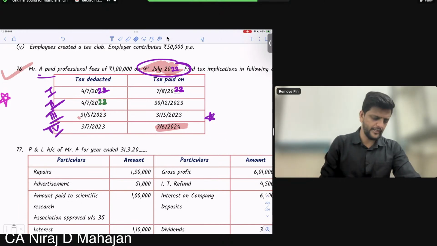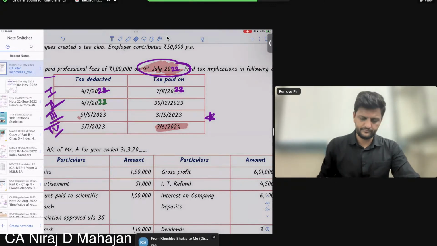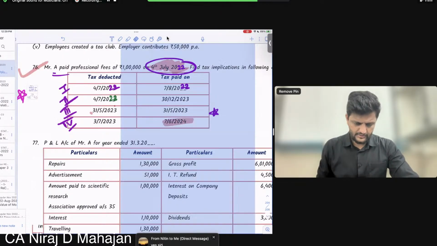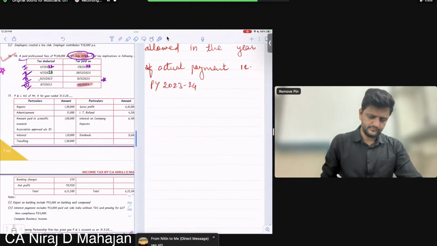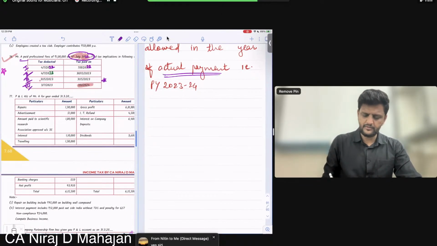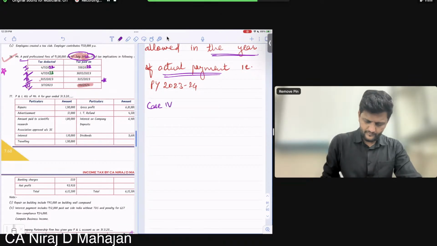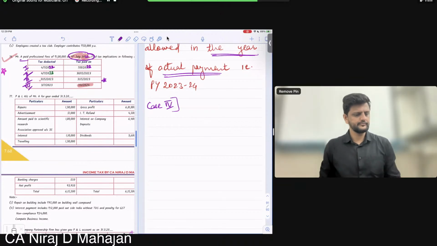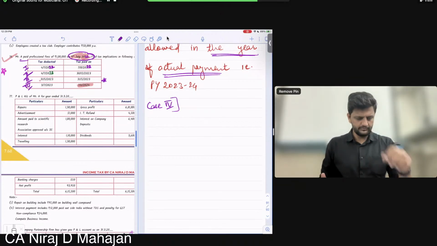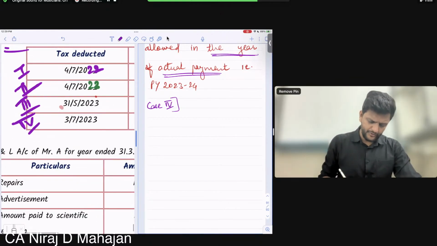Okay? I'll go ahead. Write down case 4. I have written here also actual payment, right? Case 4. TDS not deducted during the year.